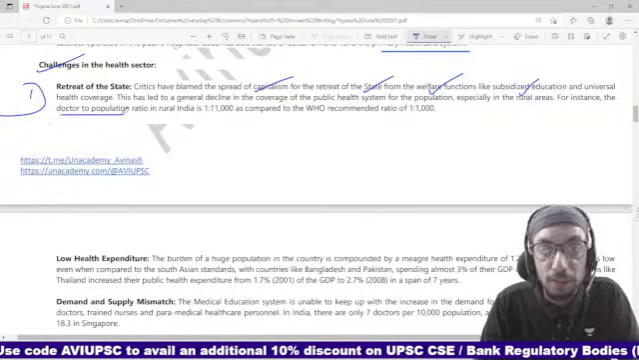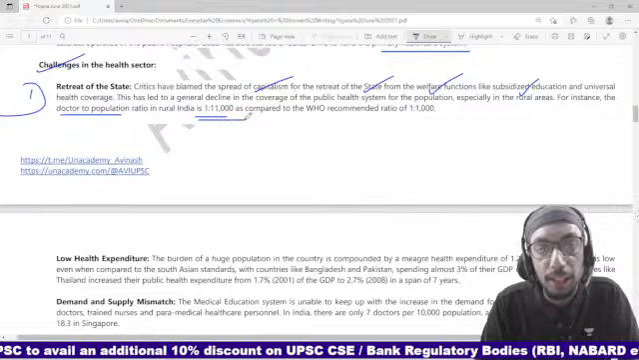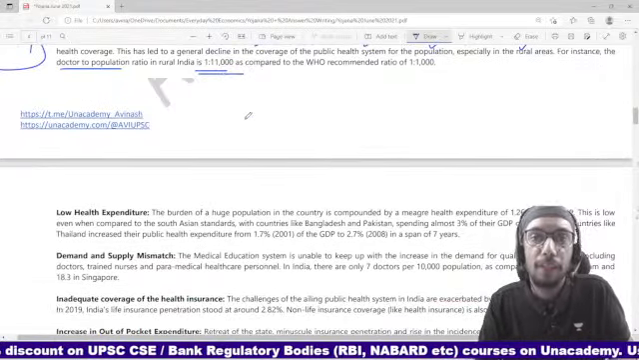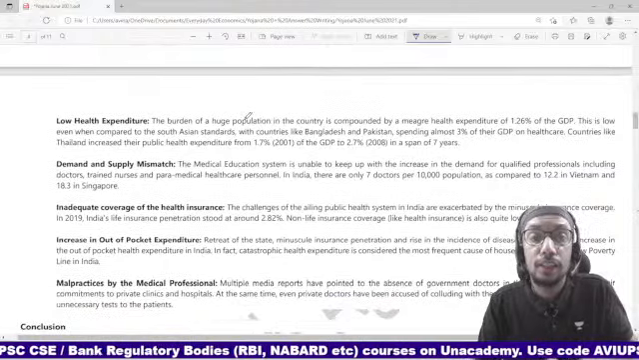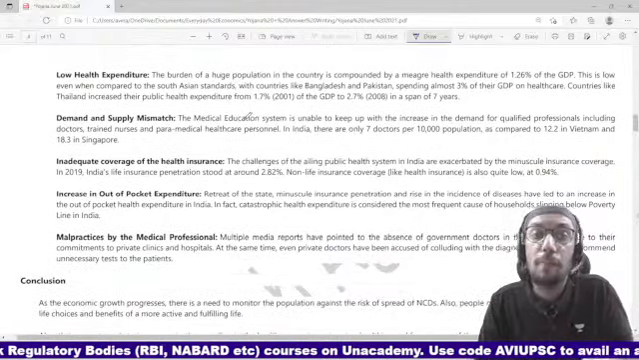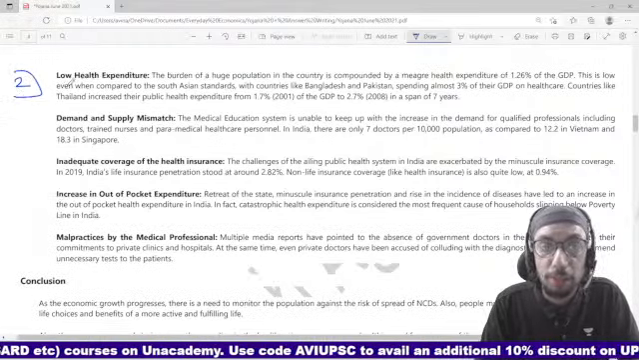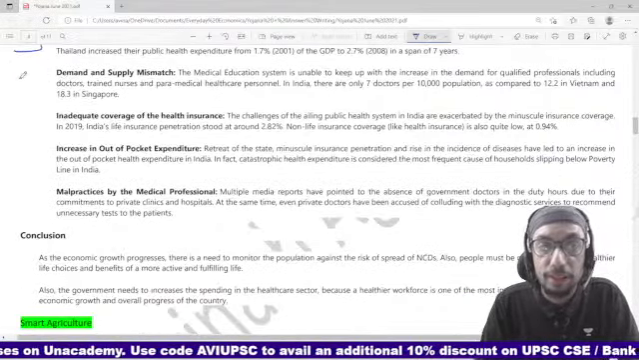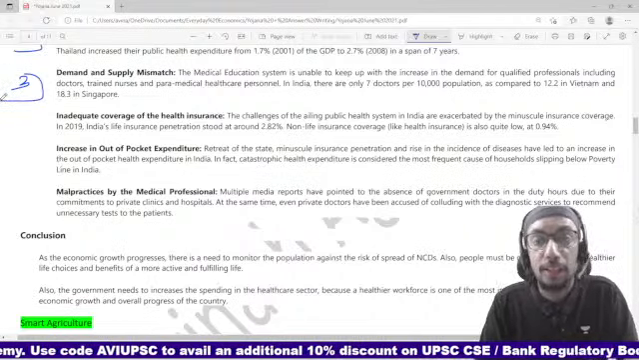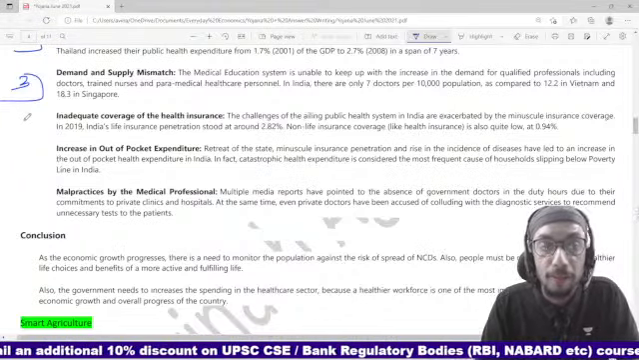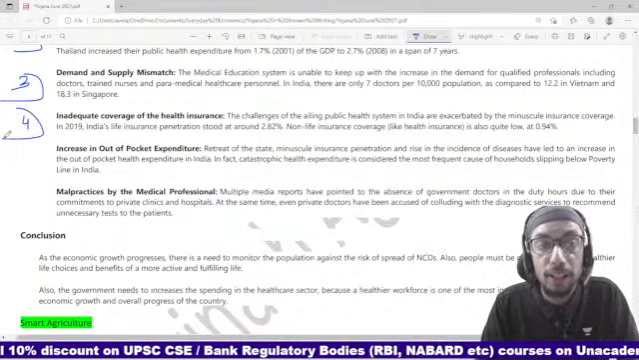The doctor to population ratio in India is absolutely pathetic, right? And one of the major reasons is that the government is not really having expenditure which is up to the mark. That is what we have discussed over here. Low health expenditure, you can repeat this point. There is therefore a demand supply mismatch: the demand for healthcare is there, but the supply of healthcare is not there. There is inadequate coverage of health insurance.